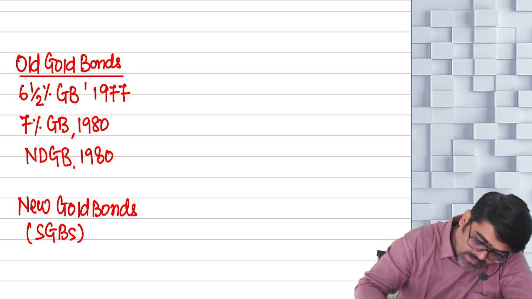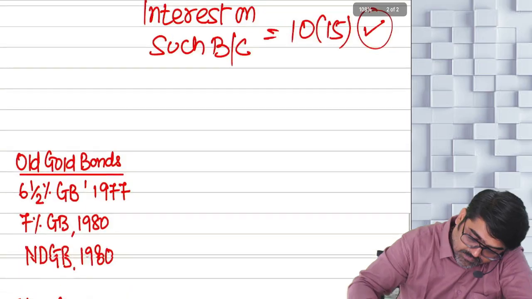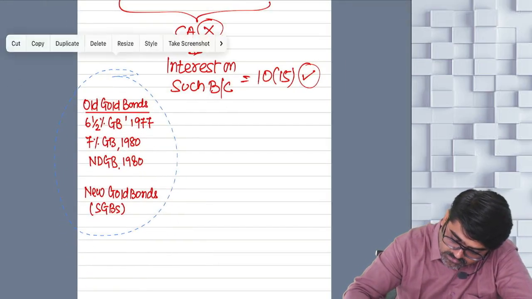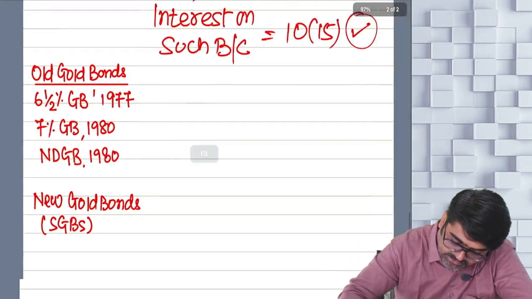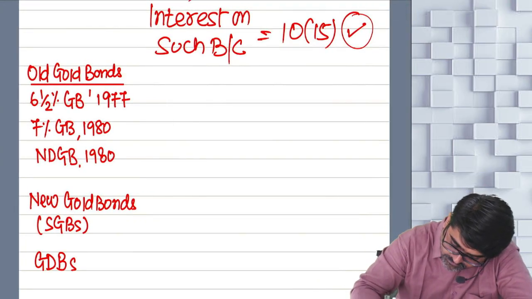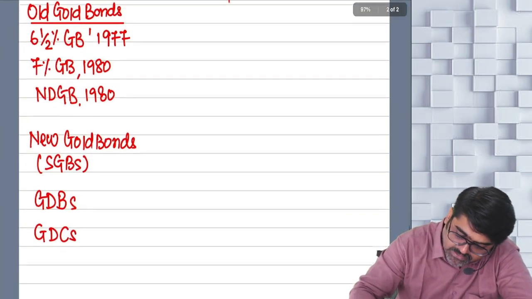Yes or no? Then gold deposit bonds and gold deposit certificates, GDBs and GDCs. Okay, no?